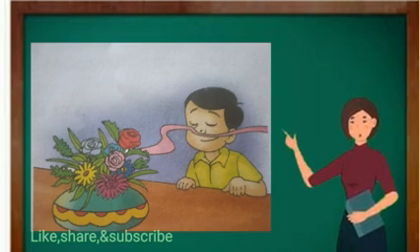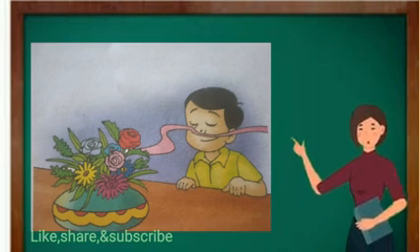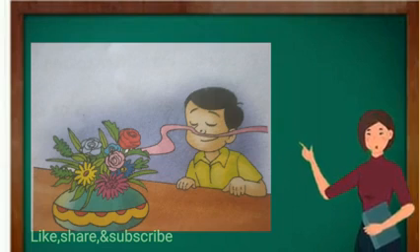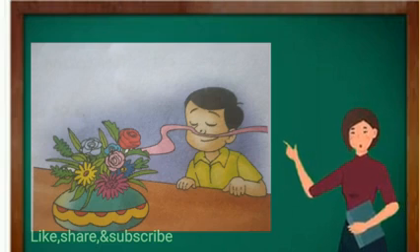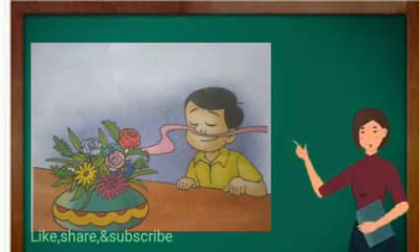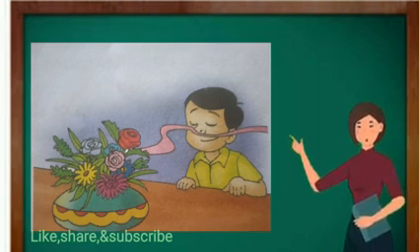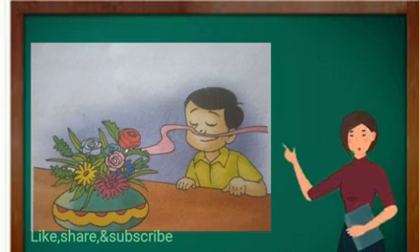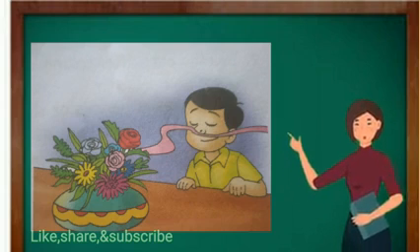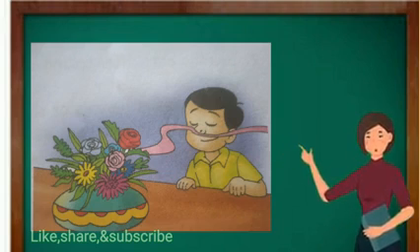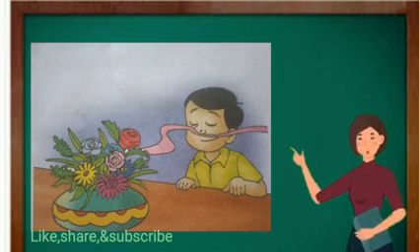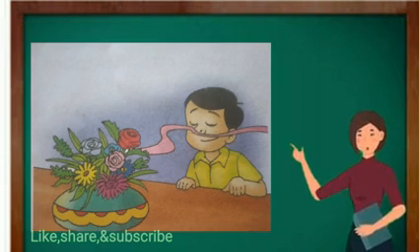Look at this picture, children. How can this boy smell? Yes, it's with the help of the nose. We breathe and smell things with our nose. The hairs in the nose filter dust particles in the air and help us to breathe clean air. Which smells do you like and which do you not like? So you also take some care of the nose.